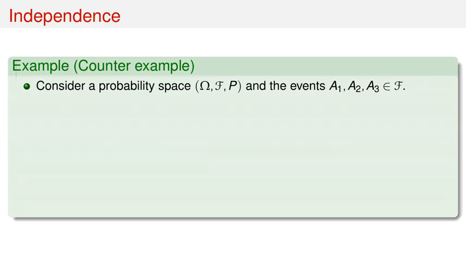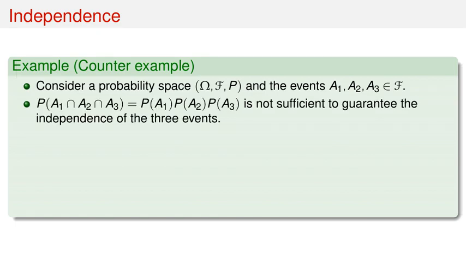It's important to be careful with the definition of independence for more than two events. Consider a probability space (Ω, F, P) and three events A1, A2, A3 in F. Just having P(A1 ∩ A2 ∩ A3) equal to P(A1) times P(A2) times P(A3) is not sufficient to guarantee the independence of these three events.